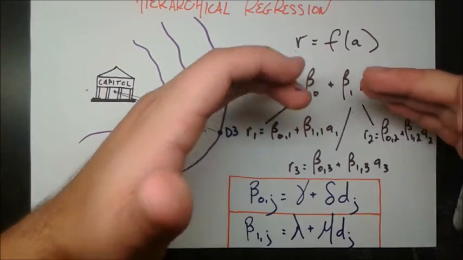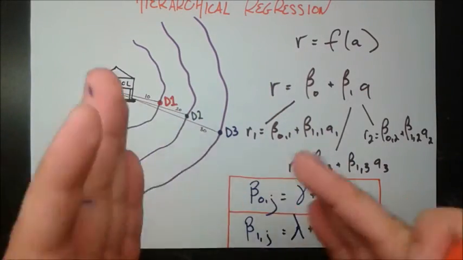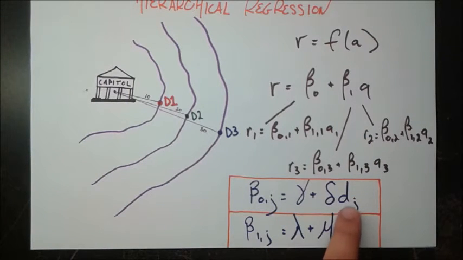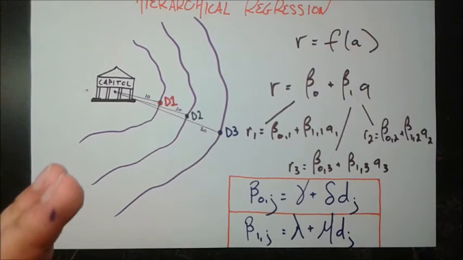It's just now that these betas are the things we're trying to predict, and we have these external other coefficients, gamma and delta. And this is based on d sub j, which is the distance from the capital for any district that we're looking at. And we have the exact same form, just with different coefficients, lambda and mu in this case, for our slope coefficient, beta 1j. So let's go through really fast before we look back at our graphs, how this is working.